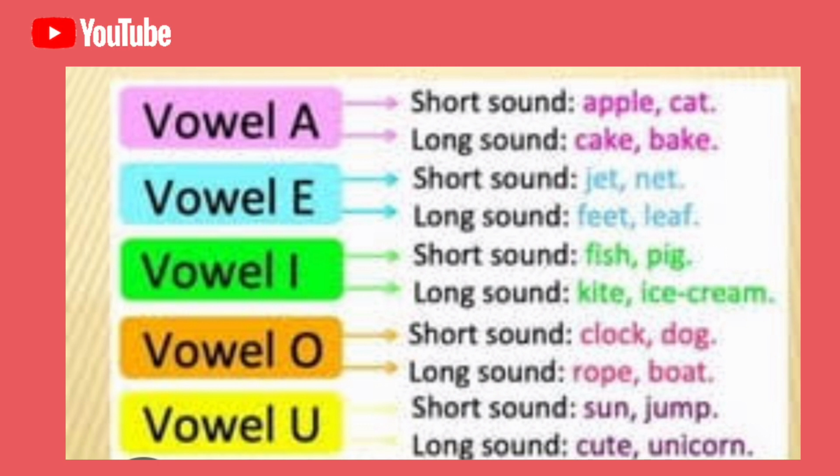For the vowel A, apple. A is a short sound of vowel A. Cat. A is a short sound of the vowel A. Cake. A is a long sound. Bake. A is a long sound.